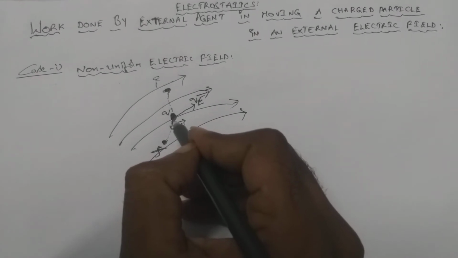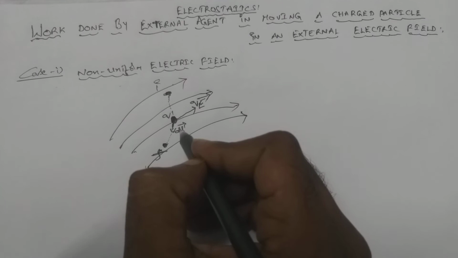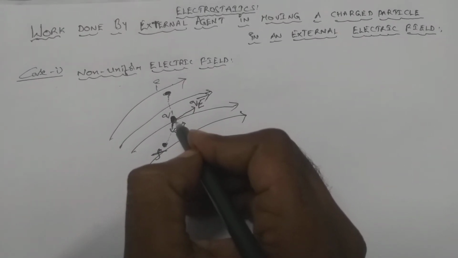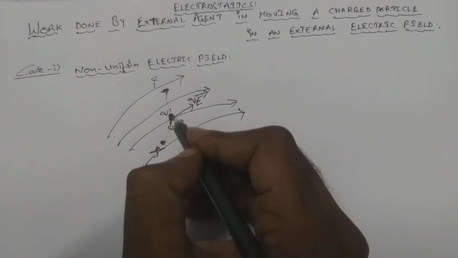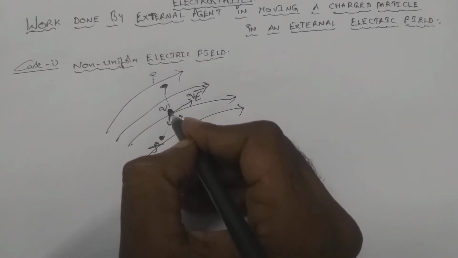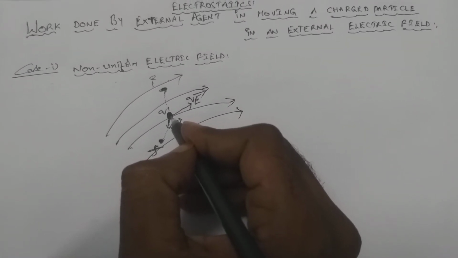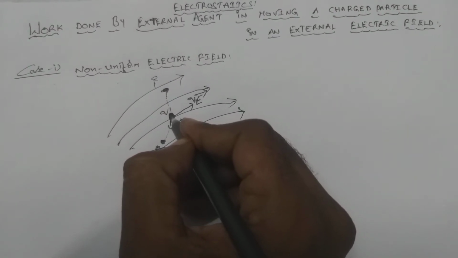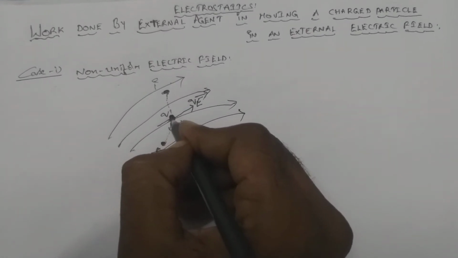Now we want to find out the work done by the external agent. We are moving the charged particle very slowly, which means the particle is in equilibrium at all its positions. So the net force acting on the charged particle is 0. That means the force exerted by the external agent should be exactly equal and opposite, so that the net force will be 0.